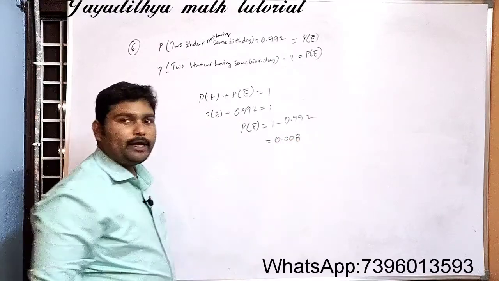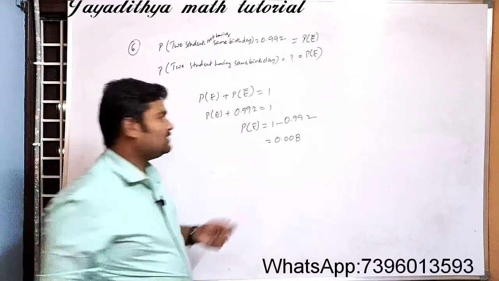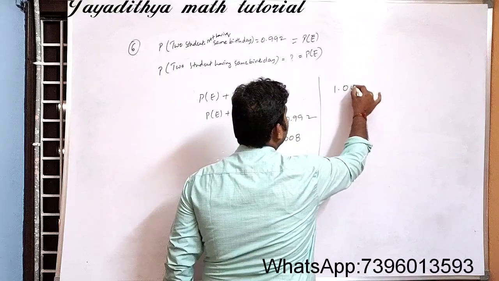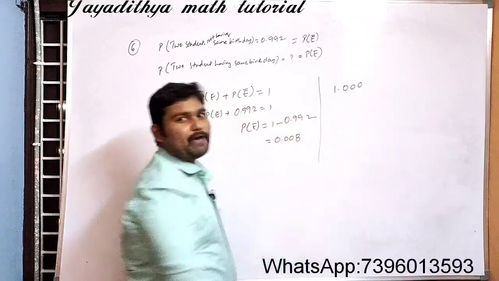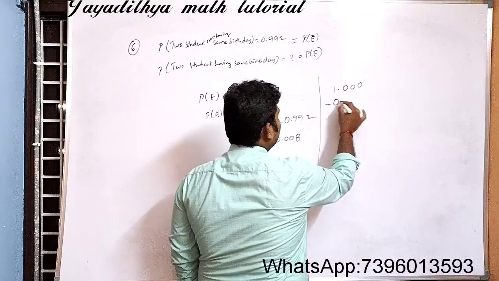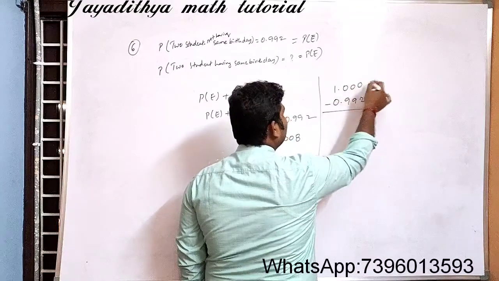0.008. So you know how to calculate this value. Once again I will explain it. You take 1 as 1.000. Why? Because here you have 3 decimals, so take 3 zeros there. From that you subtract 0.992. So the 0 here becomes 10.